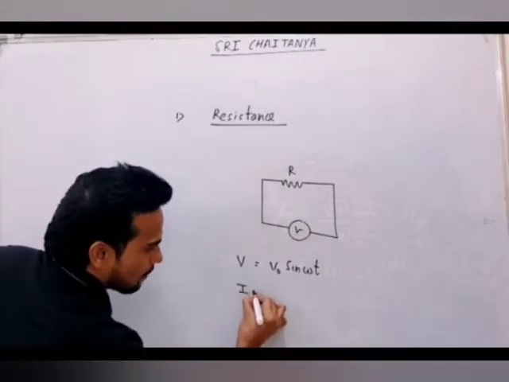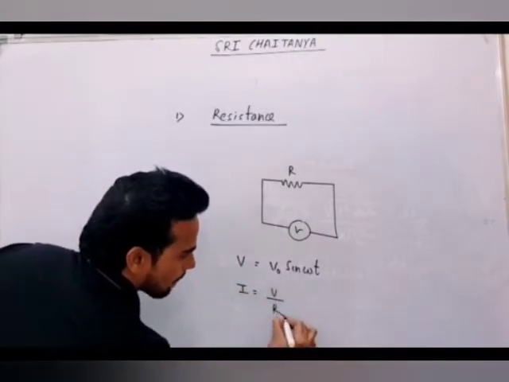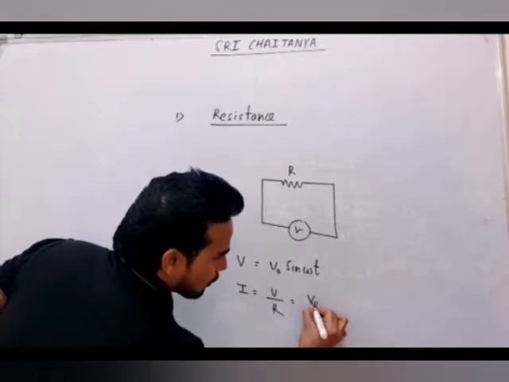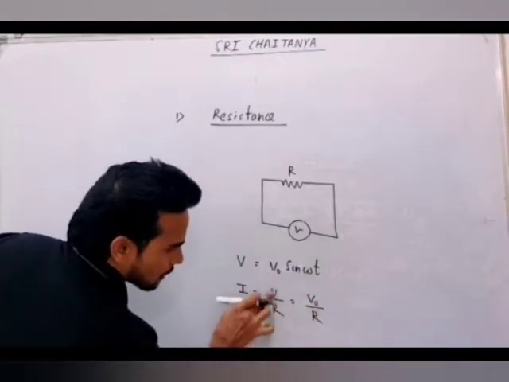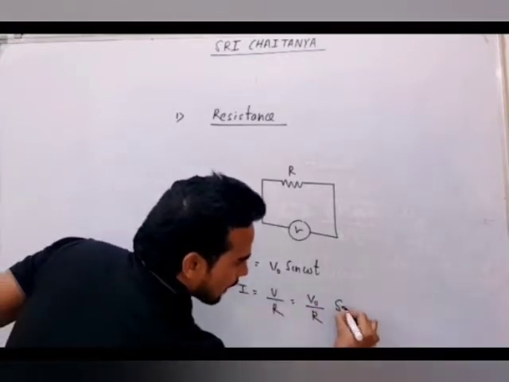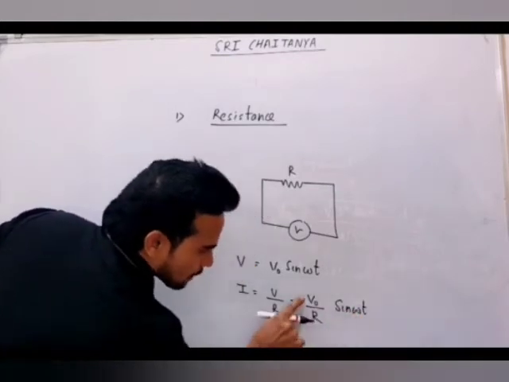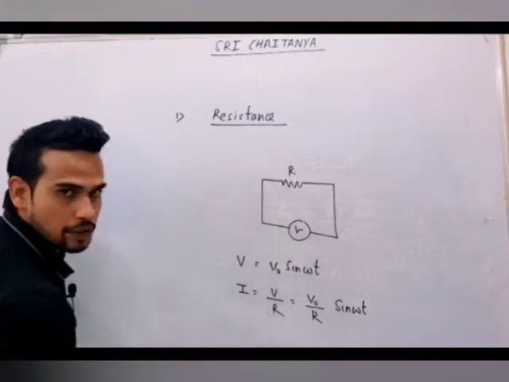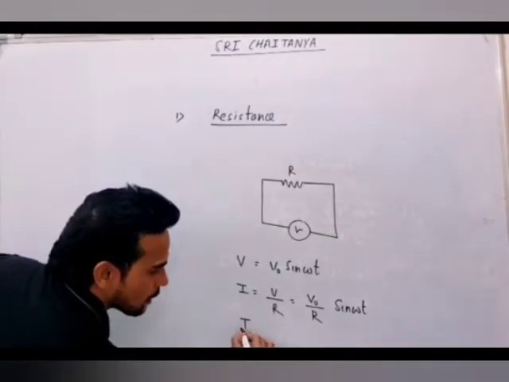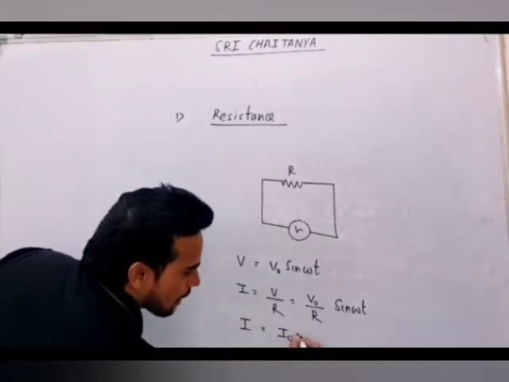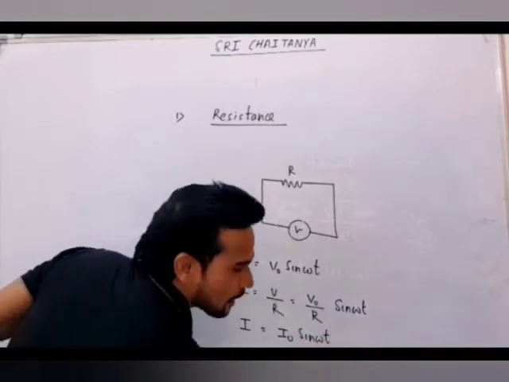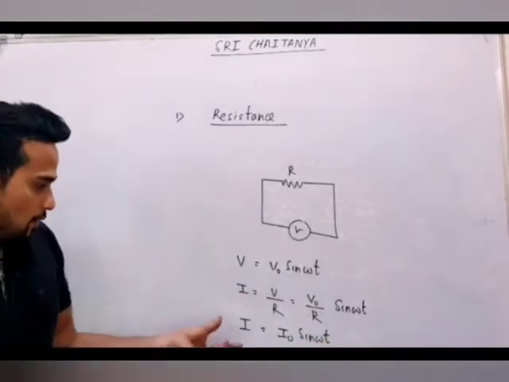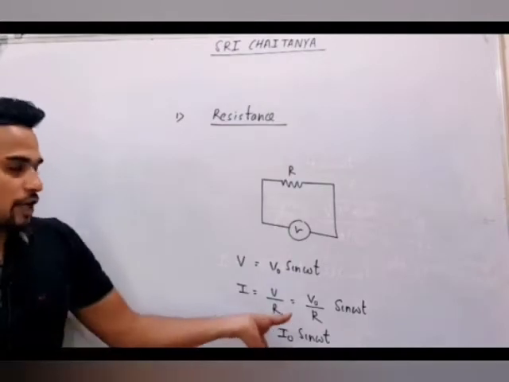So I will be coming as V by R. That means V naught by R. You can take V naught and R together. Sine omega t. V naught is maximum voltage, and maximum voltage by resistance will give you maximum current. So you'll get the equation for current. I will be coming as I naught sine omega t. Again you can see this current is again sinusoidal.